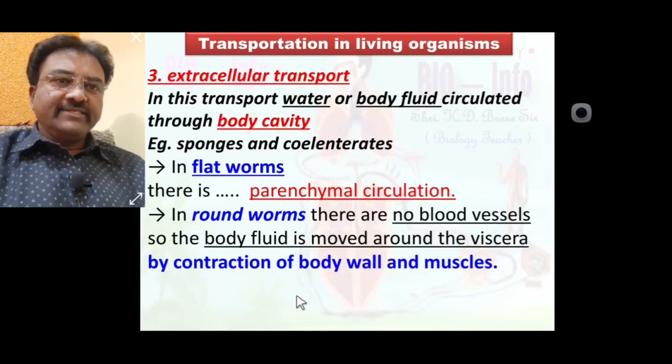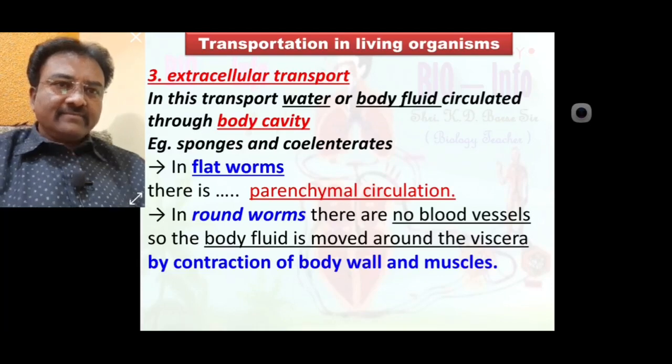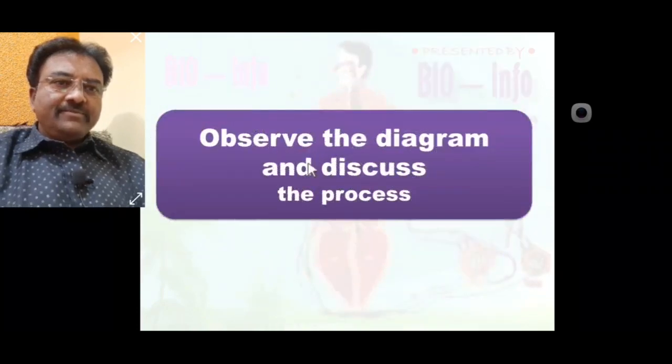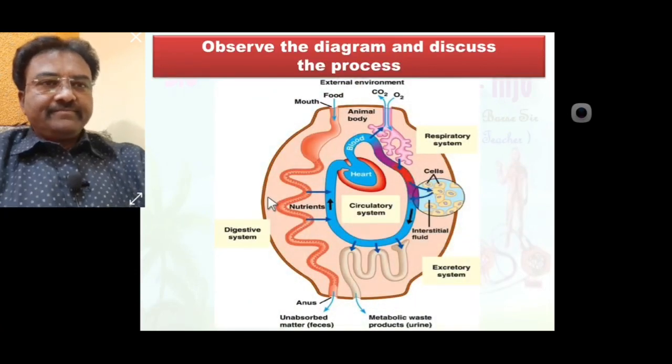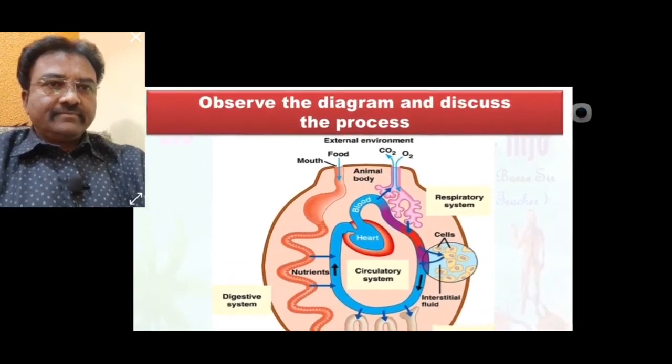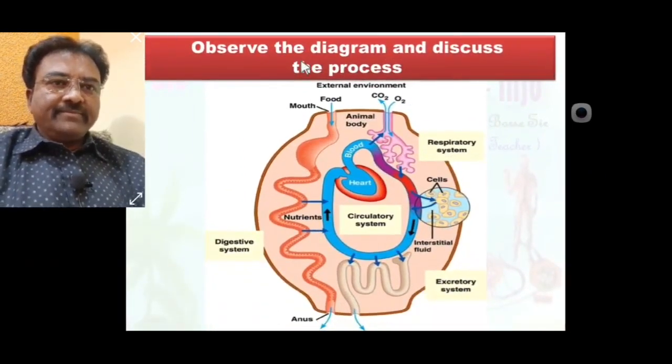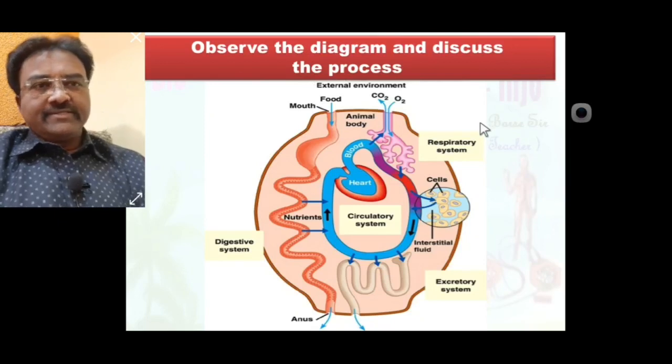Up to this point we have discussed in detail transportation in living organisms: intracellular transport, extracellular transport, cyclosis, and parenchymal circulation. Today we also learn from a very important diagram. Observe the diagram and discuss the processes.